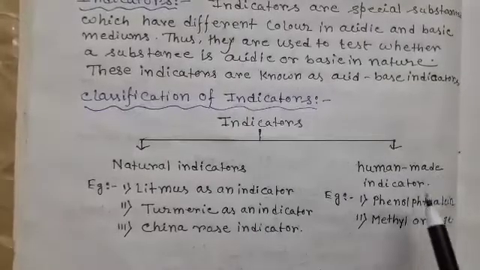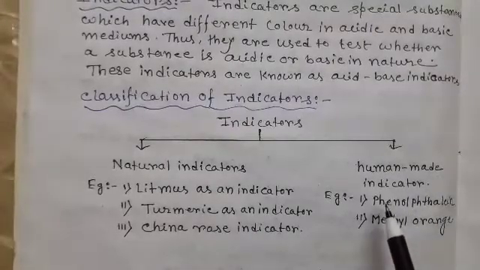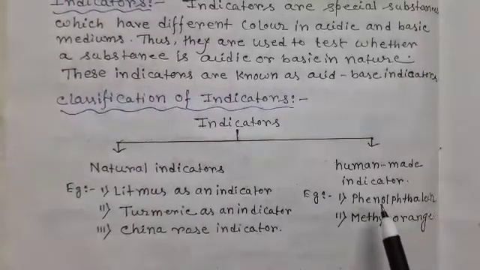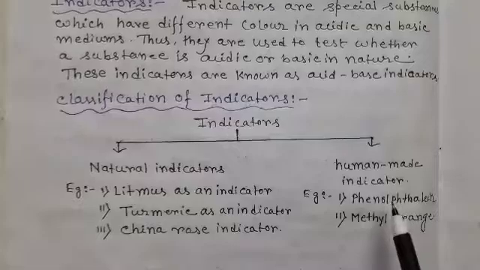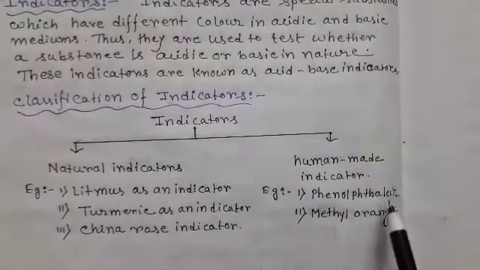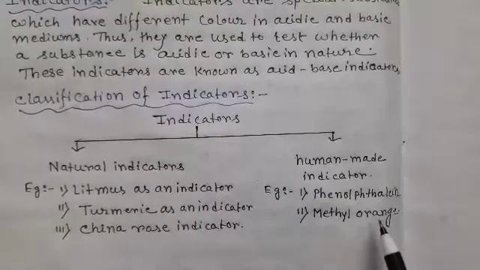What are human-made indicators? Human-made indicators are artificial indicators that are made in a lab. That is why they are called human-made indicators. Examples of human-made indicators: phenolphthalein and methyl orange.